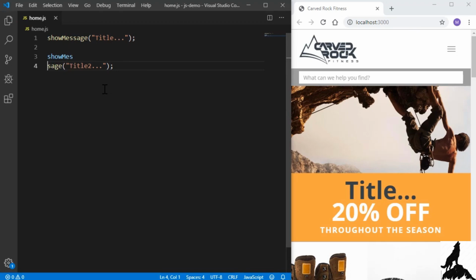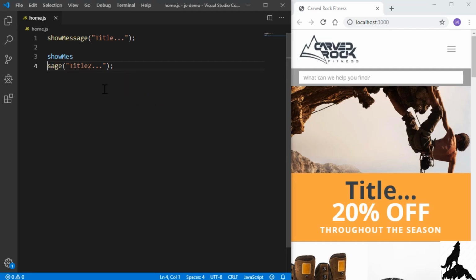And looking at the page, we can see that our title shows right here. But it doesn't say title 2, it just shows title. So this first line of code ran perfectly, but the second line of code, which we cut in half, didn't run at all. And there's an error that we can't see.